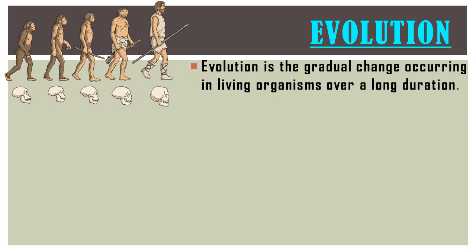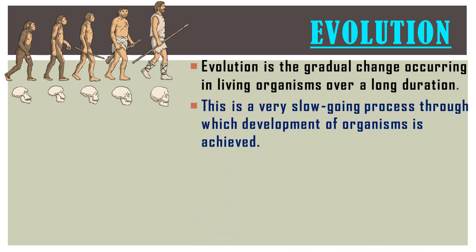It took many years to develop human beings from an ape-like organism. So this is an example of evolution, which is a very slow process, and it took a long period of time, many years, through which development of organisms is achieved.